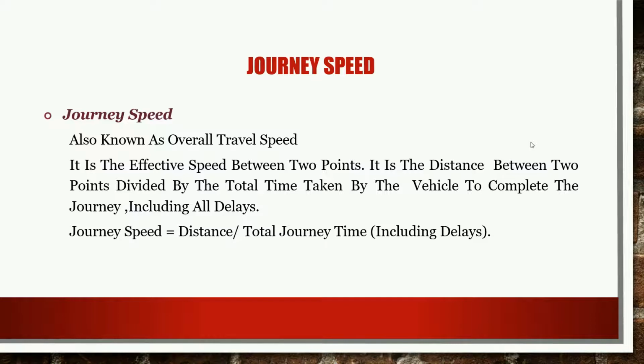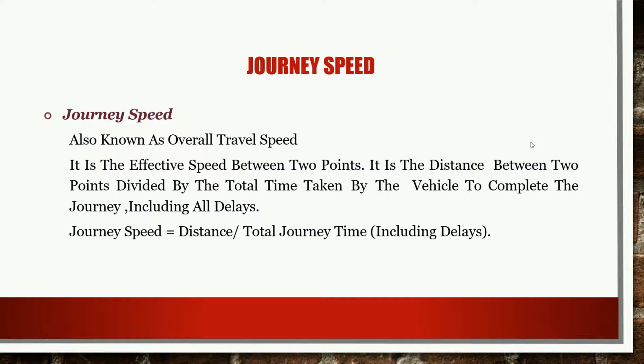It is the distance between the 2 points divided by the total time taken by the vehicle to complete the journey, including all delays. If I start from Nagpur, Nagpur will be my origin point, and if I end my journey at Amravati, Amravati will be my destination point. So this will be my overall journey. I should consider the total kilometers which I travel from Nagpur to Amravati and the total time required to travel this distance. All these aspects come under the journey speed, which is called the overall travel speed.